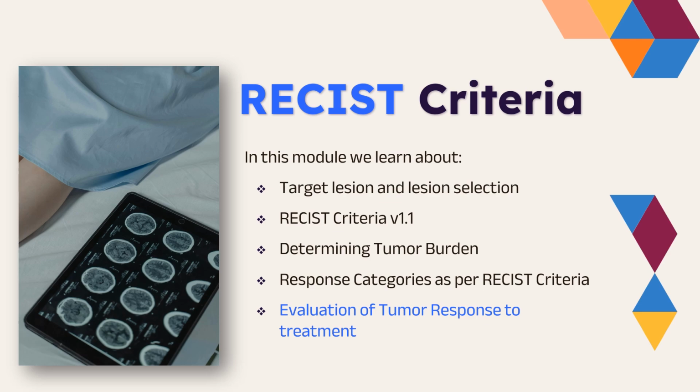We will understand the latest RECIST 1.1 criteria and the criteria that determine the tumor burden in a subject. We will also see the various response categories as per RECIST and what each response category means when we determine cancer progression in a subject. We will also evaluate the tumor response to a particular treatment, how the tumor response is assessed by the oncologist, and how the cancer reacts to the treatment.